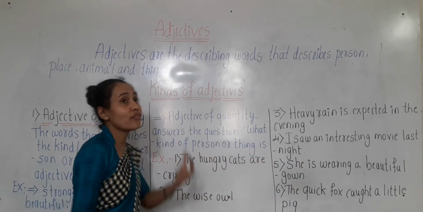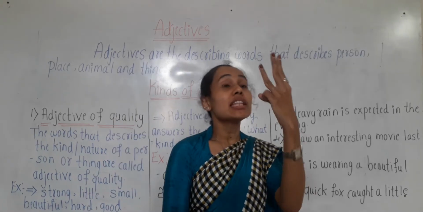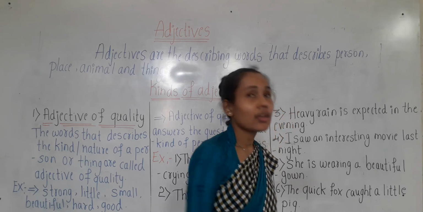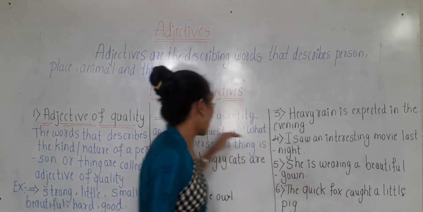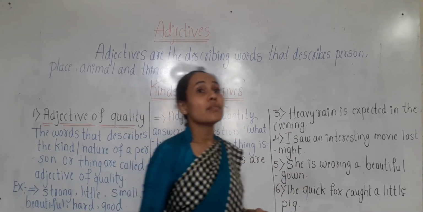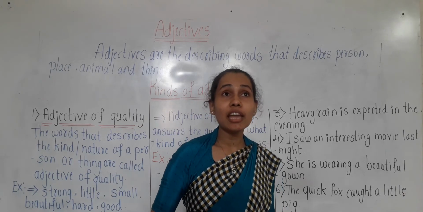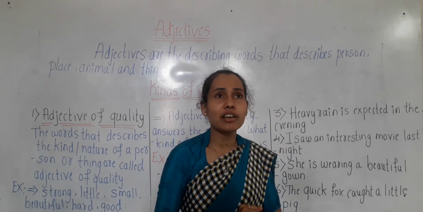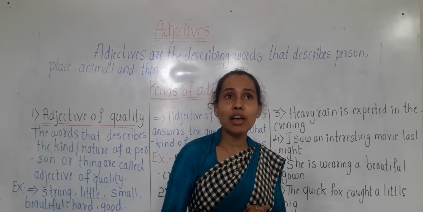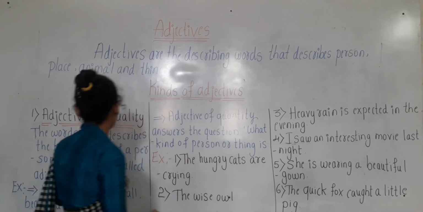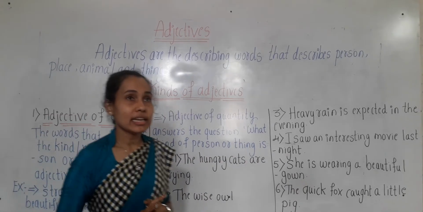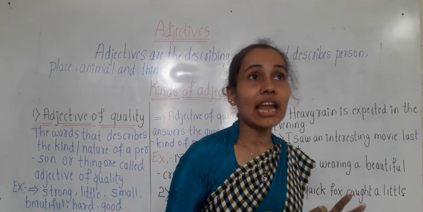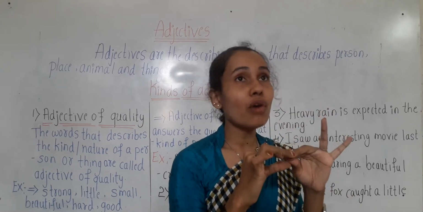So, in kinds of adjectives, we have three kinds here. We are going to study today three kinds of adjectives. Which is the first one, children? First one is adjective of quality, the second one is adjective of quantity and the third one is adjective of number.